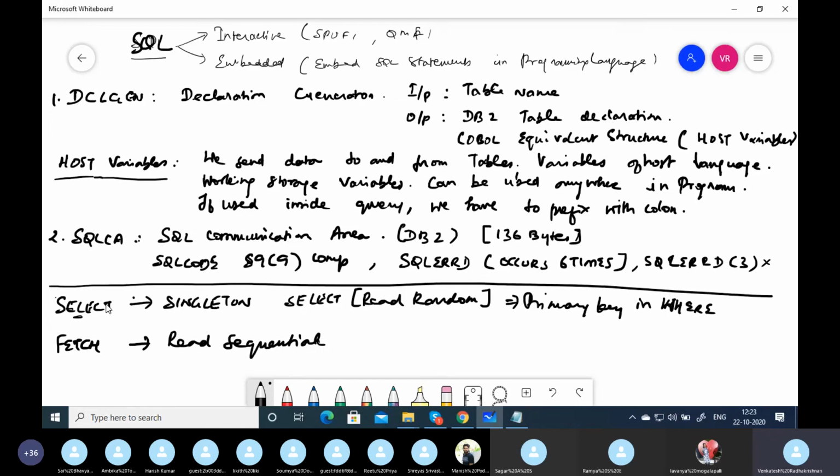Okay, so what are the status codes for SQL select? What are the status codes or SQL codes? It's going to be 0. Can anyone answer? There are plenty of people. 0 means what? 0 means successful. If there is data found, then it will be 0. So 0 means found. 100 means not found or no more rows.